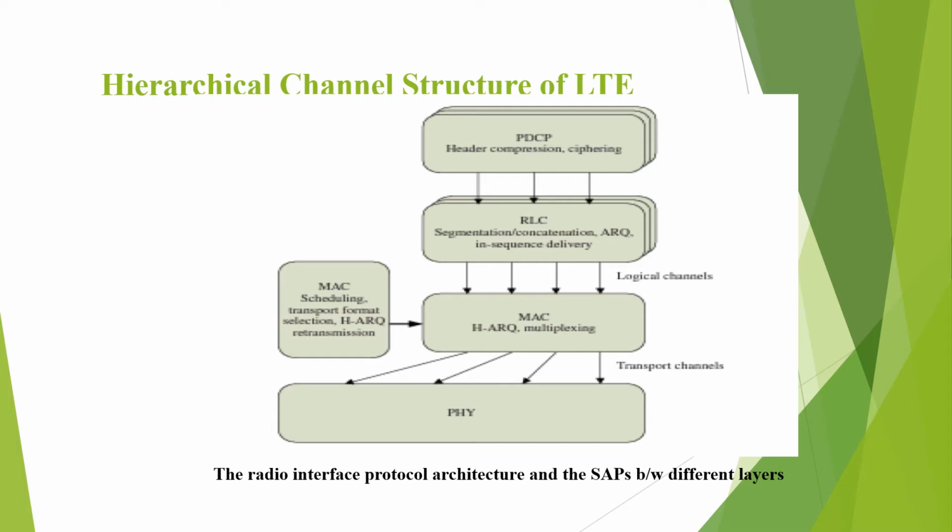These slides give you the hierarchical channel structure of LTE. From the block diagram, it is very clear that it mainly consists of the PDCP layer, RLC layer, MAC layer and physical layer. Inside these blocks, the functions performed by the separate layers of your LTE architecture are mentioned. This is the radio interface protocol architecture and it gives the SAP between the different layers.